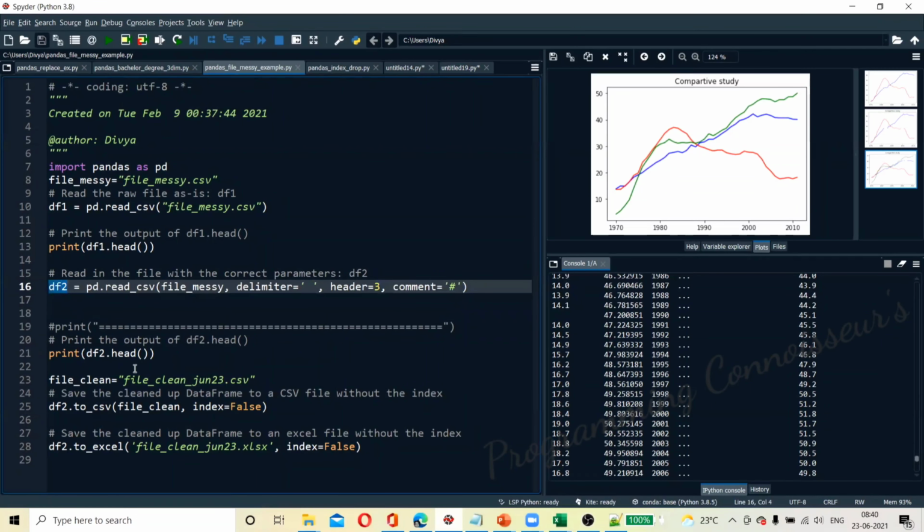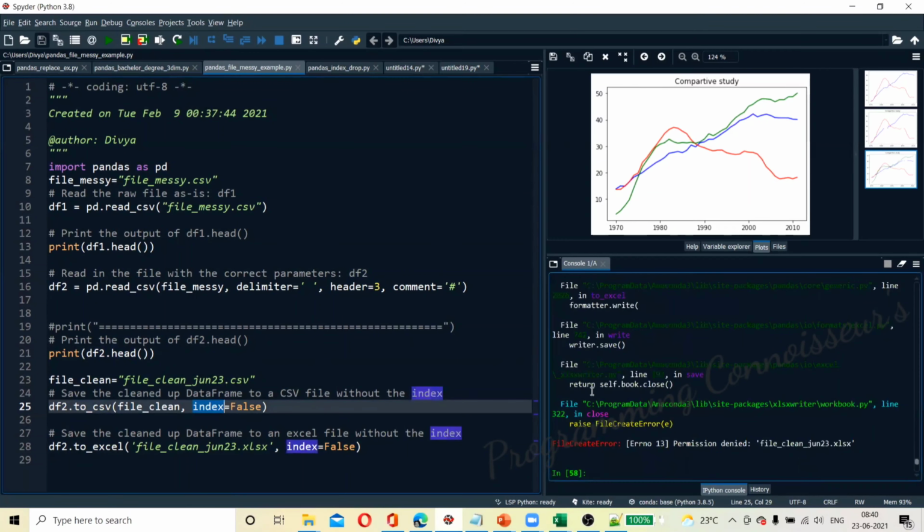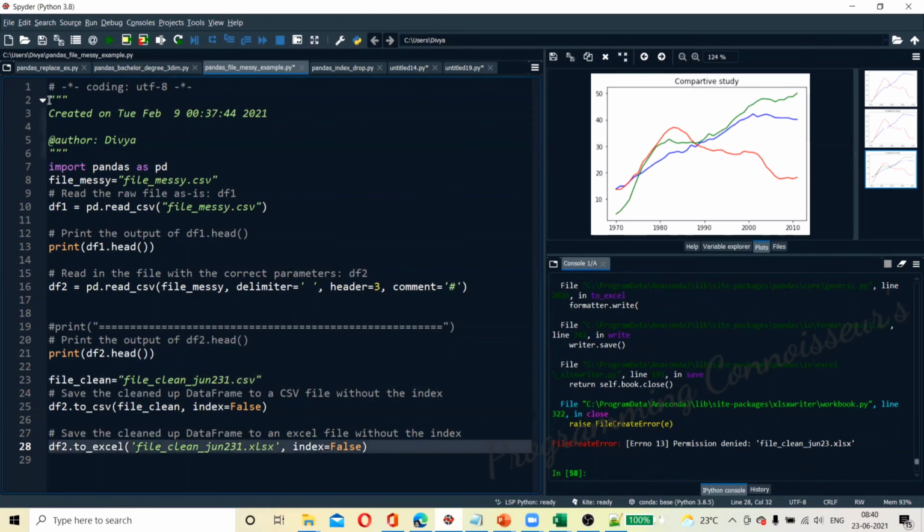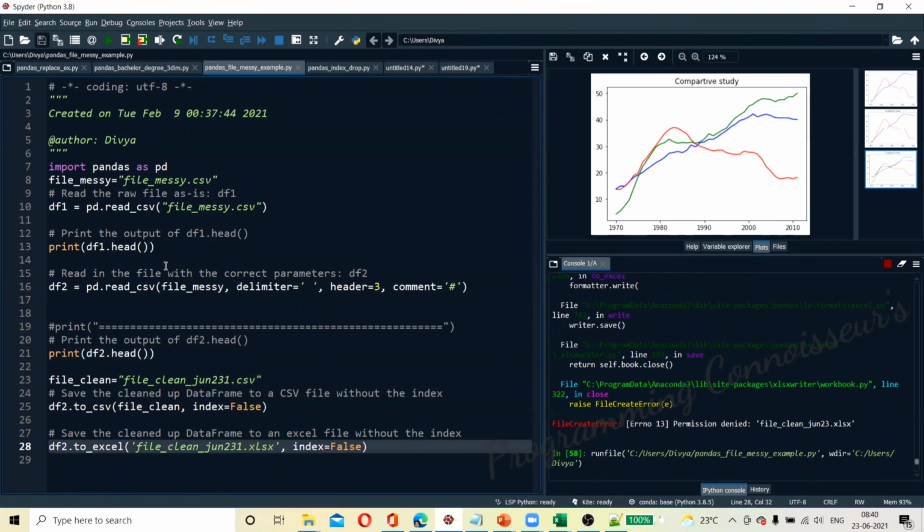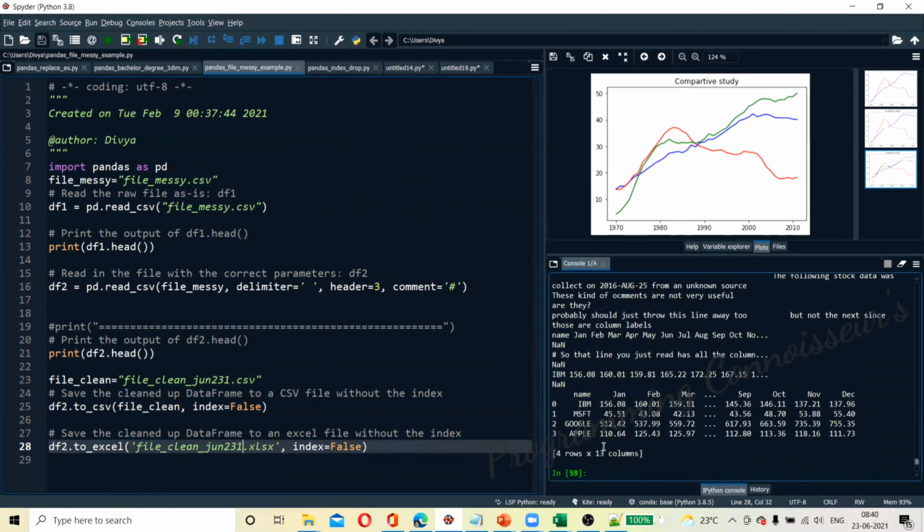So we have read into a data frame, printed the first 5 rows, and converted it using the to_csv method, and converted into Excel with to_excel. When you say index equal to false, the index of the data will not come into the Excel. The file was already existing and opened, so that's why it says permission is denied. You can't open Excel and ask it to write, so we have created another Excel.